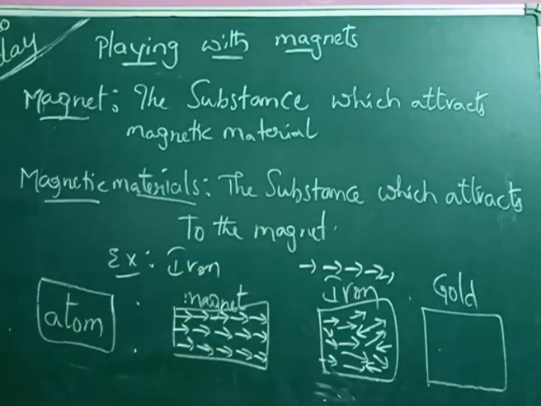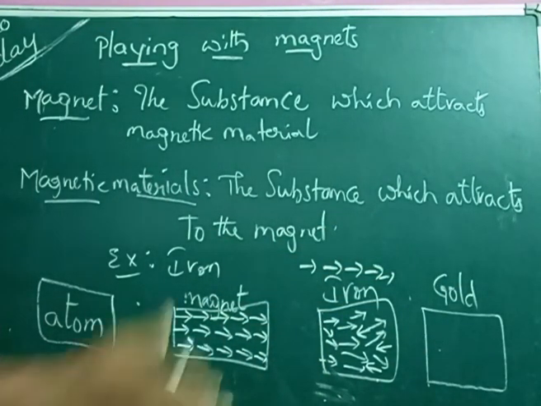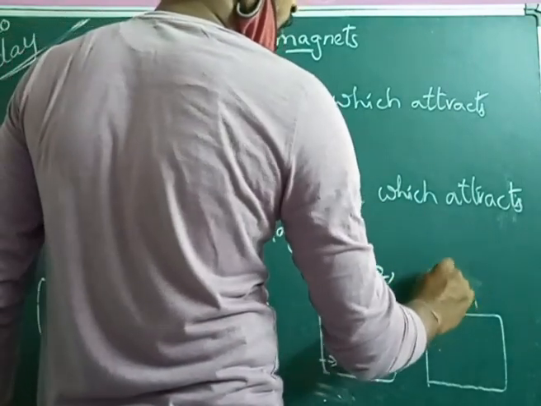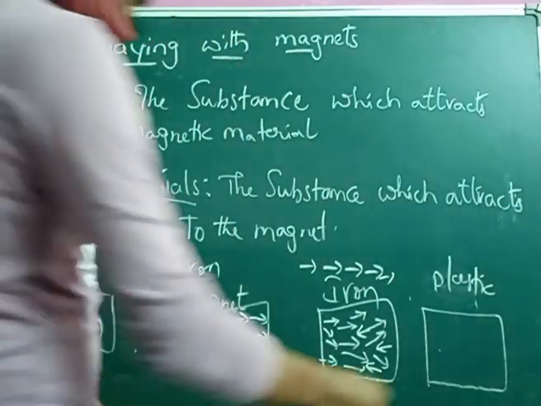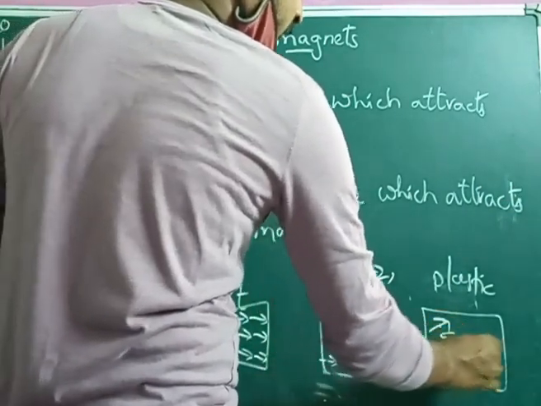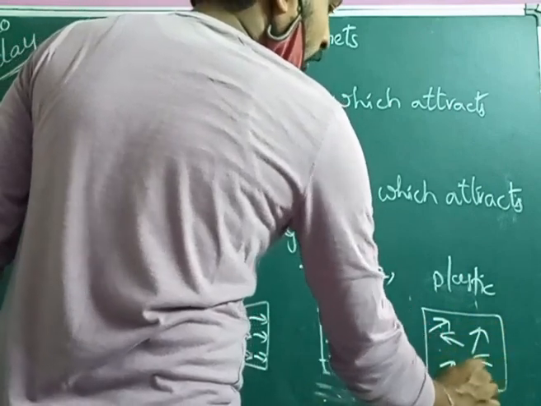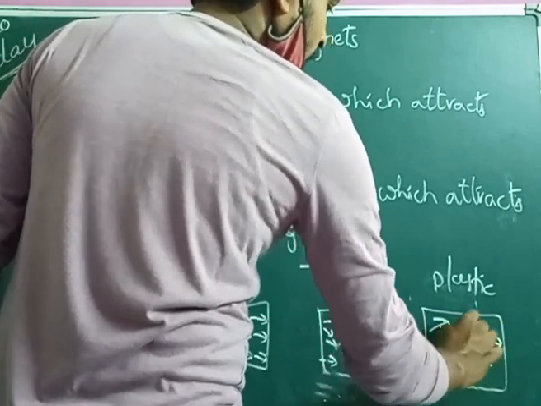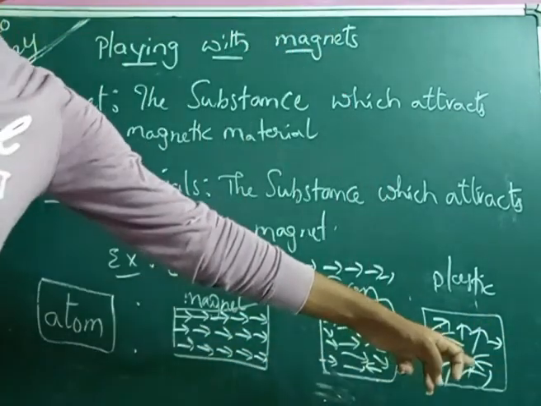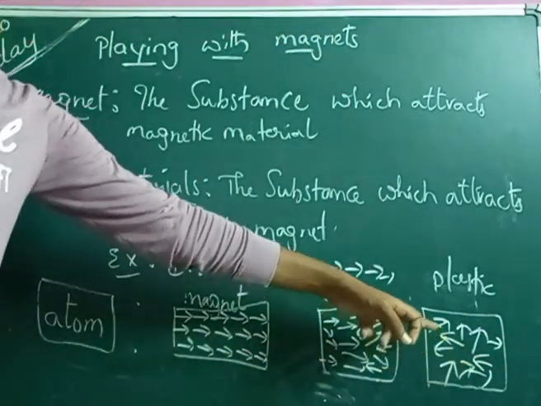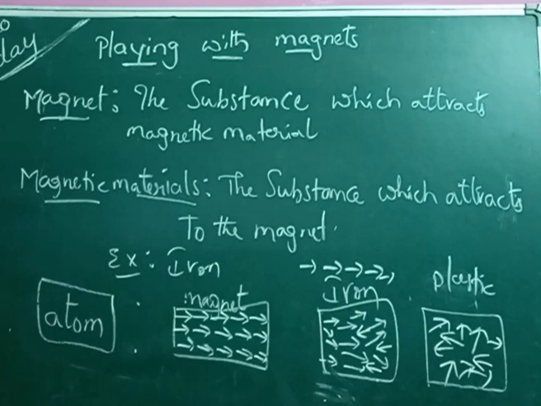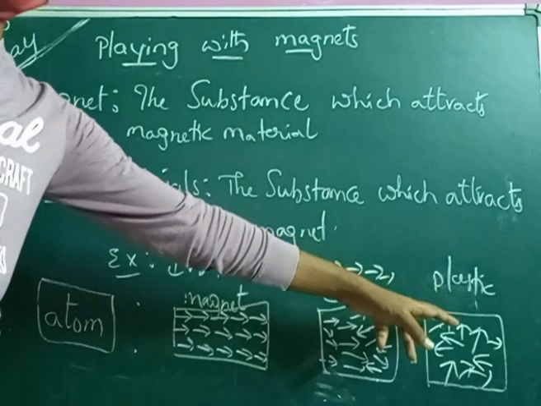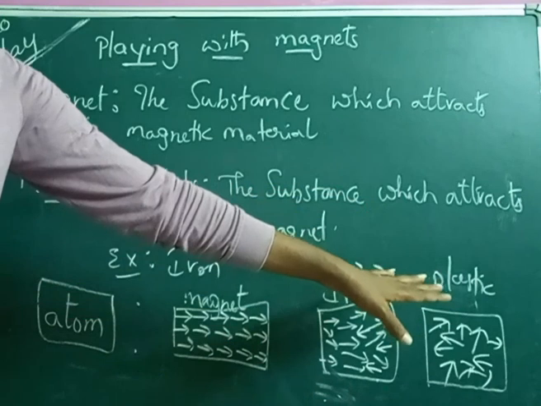Whereas in a non-magnetic material, let's say gold or plastic or wood, the particles in the substance are randomly placed, not in a particular order. So even if you try to magnetize the particles in a substance like plastic, they won't come into a proper order. That's why these substances are called non-magnetic substances.